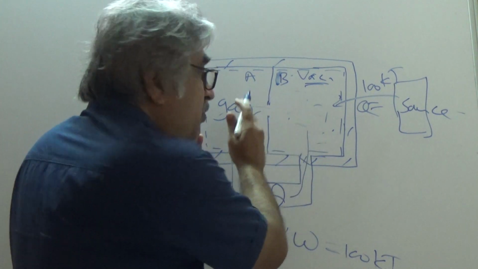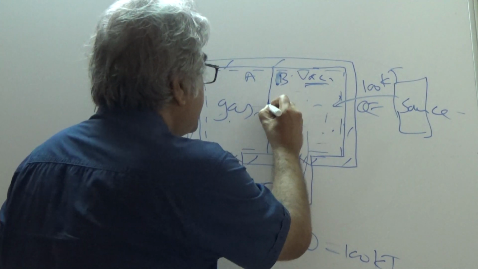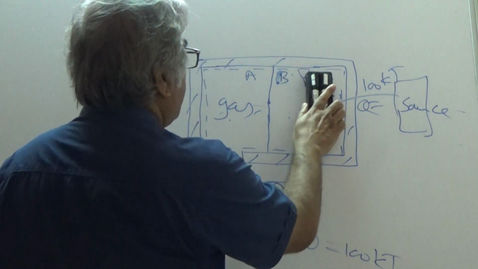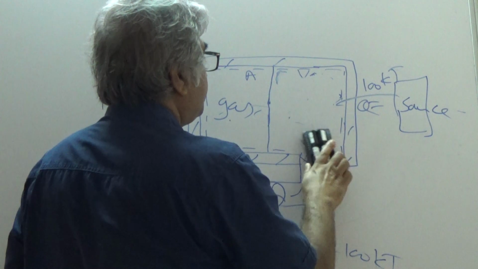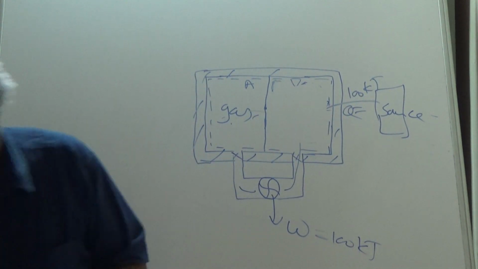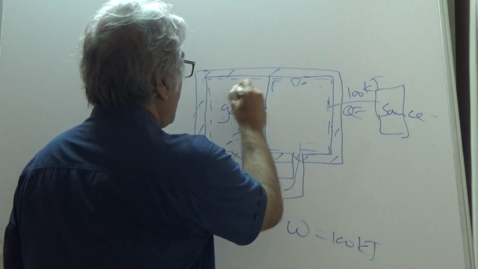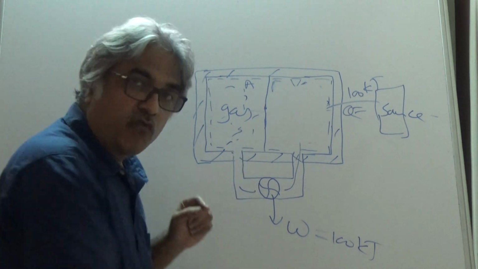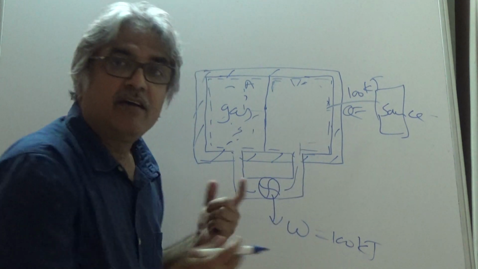Once it has moved to compartment A, we close this opening. So all the gas is here. Once the gas is here, we open these valves. What will happen?